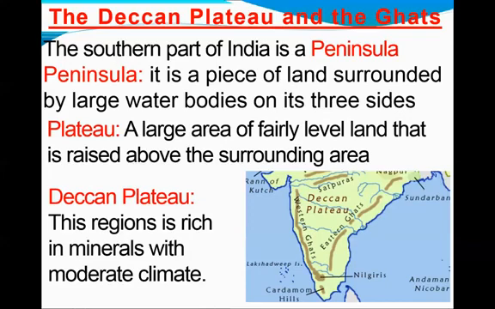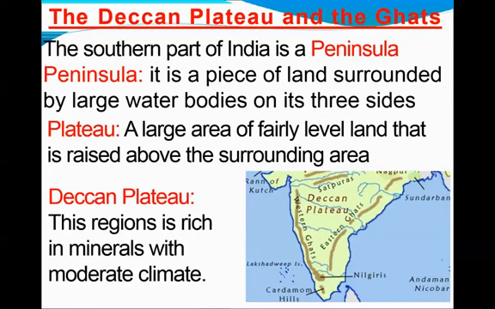Now in that peninsular region we have the Deccan Plateau. You can see in the picture where Deccan Plateau is. This Deccan Plateau region is rich in minerals with moderate climate, and we have many rivers like Krishna, Kaveri, Godavari and Mahanadi flowing here. These are rain-fed rivers.